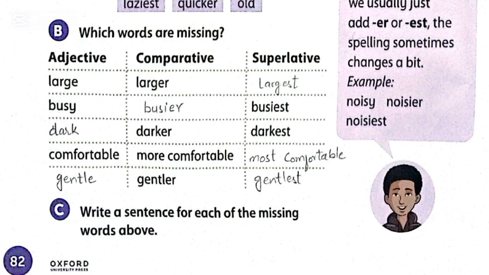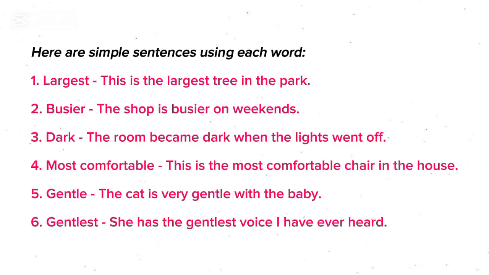Exercise C. Write a sentence for each of the missing words above. So you have to write sentences with the missing words. So here are the sentences. Now move to the next page, page number 83.